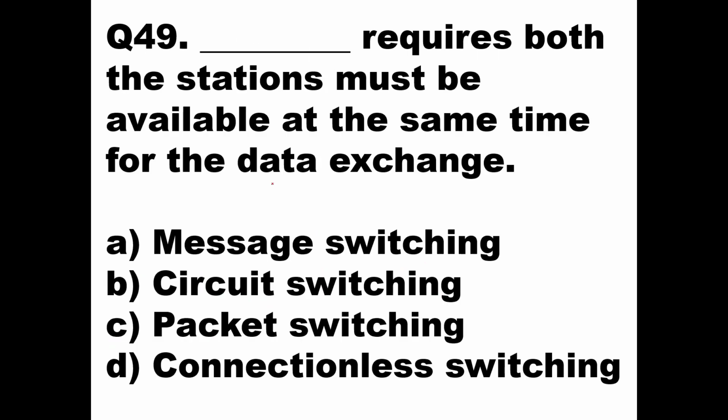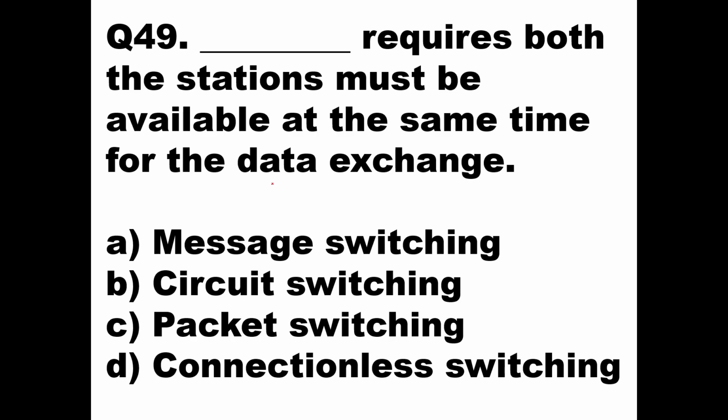Now we'll go to question number 49. Dash requires both the stations must be available at the same time for the data exchange. Now this question is based on your DCN subject, that is data communication and networking. In that we have studied three types of switching: circuit switching, message switching, and packet switching.